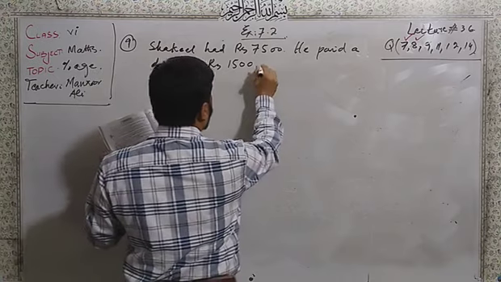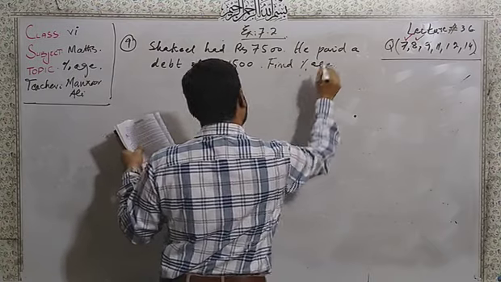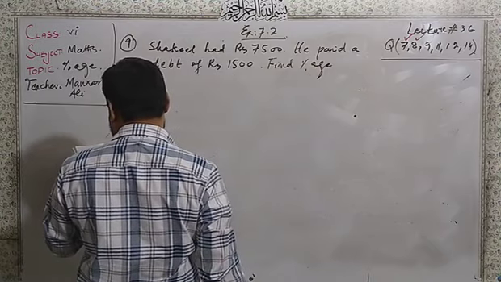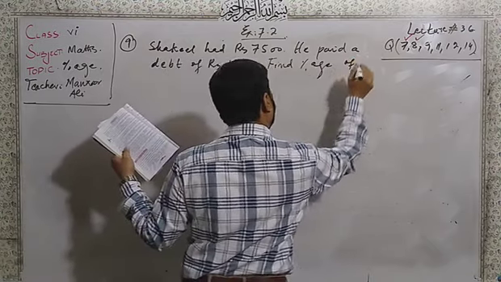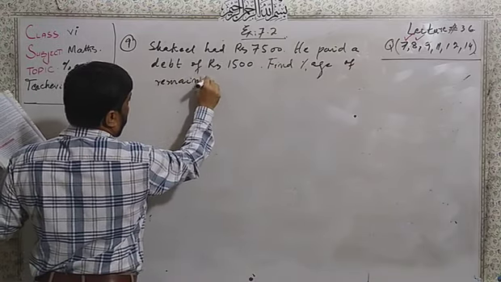Find the percentage of the remaining amount.